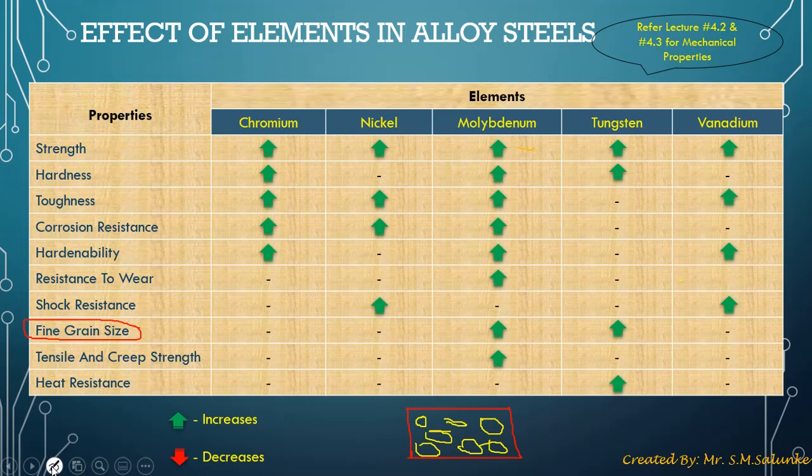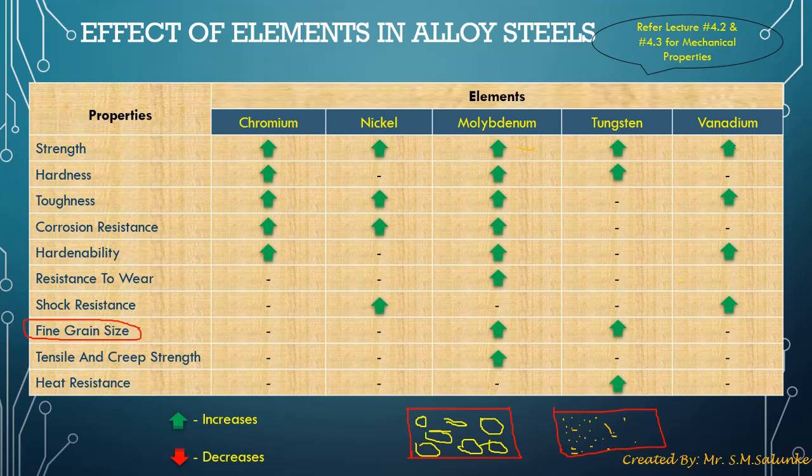But if the element has a fine structure, then the sizes of the grains of the element will be very small, which leads to a fine grain size. So molybdenum and tungsten help to get a fine grain size, because with fine grain size we get better machinability, that is better cutting, welding and forging ability of the element.